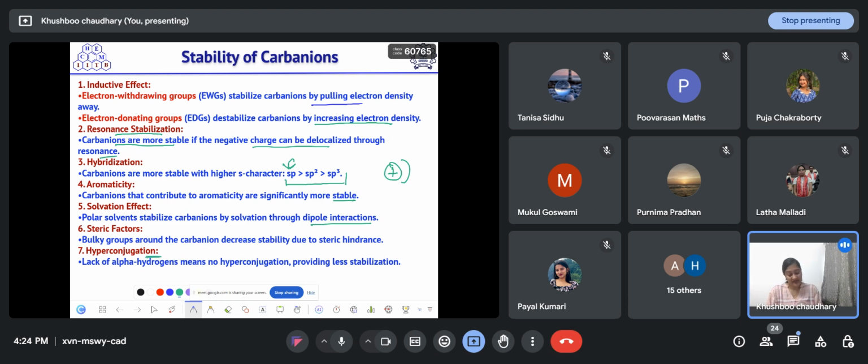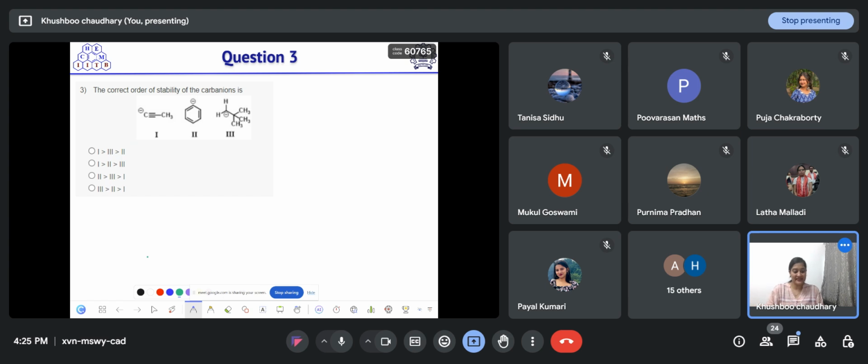The last factor that affects the stability of a carbanion is hyperconjugation. The more alpha hydrogens adjacent to the carbanion, the more stable it is. So these are the factors you have to keep in mind while deciding the stability of any carbanion or molecules containing a carbanion.